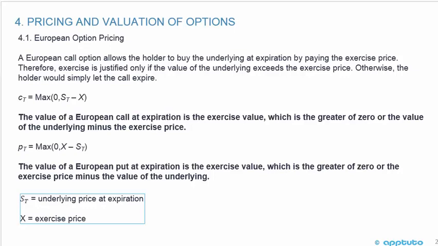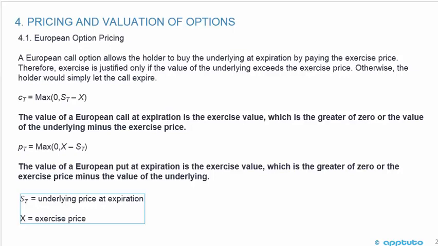So remember, the value of a European call at expiration is the maximum of 0, or the underlying price at expiration minus the exercise price. The underlying price at expiration should be higher, okay? So the value of a European call at expiration is the exercise value, which is the greater of 0, or the value of the underlying minus the exercise price.